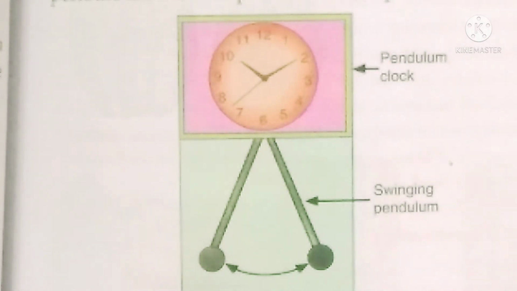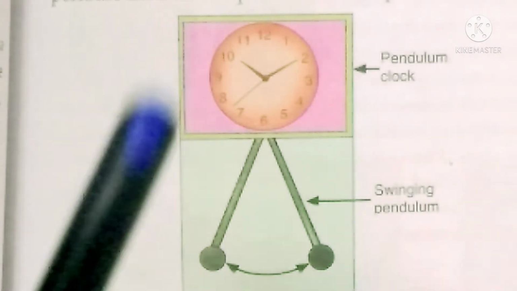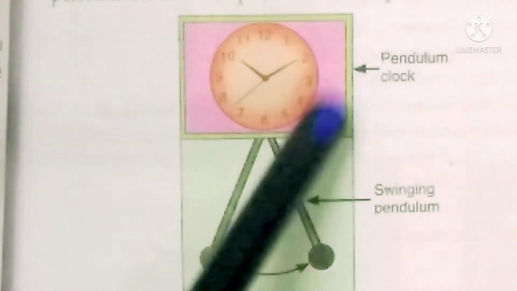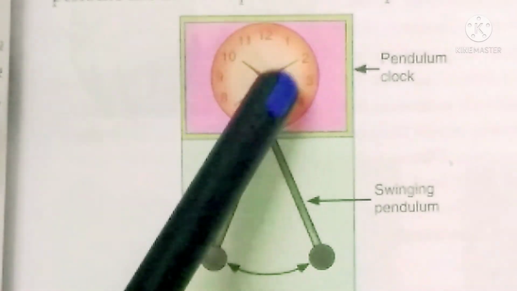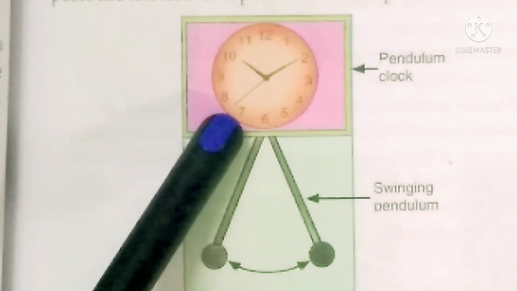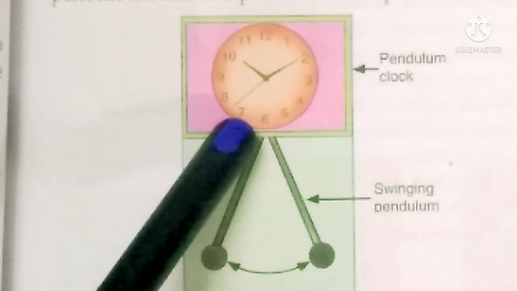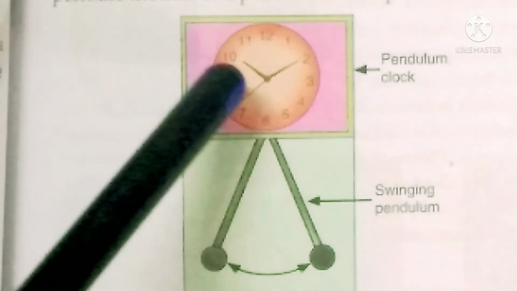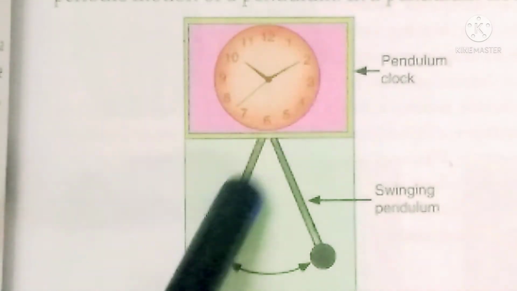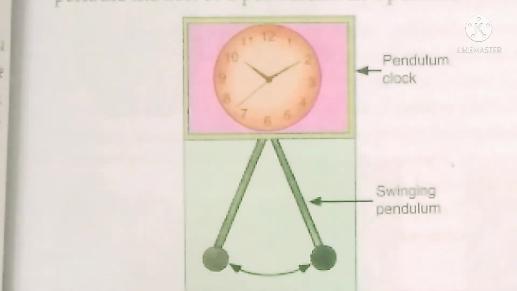So if the same type of movement takes place after a fixed time period, such types of motion are called periodic motion. The best example is the clock. Every hand of the clock shows periodic movement. For example, if you take the second hand, when it completes one rotation, it shows periodic motion. The minute hand also, the hour hand also. The only thing is that their periods are different.